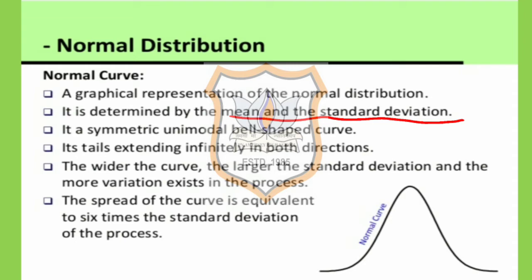If you look at this graph, it is a bell-shaped graph, and this bell-shaped graph has only one mode, so it is called a unimodal curve. Its tail extends on the left side and on the right side. The tail extends to infinity.